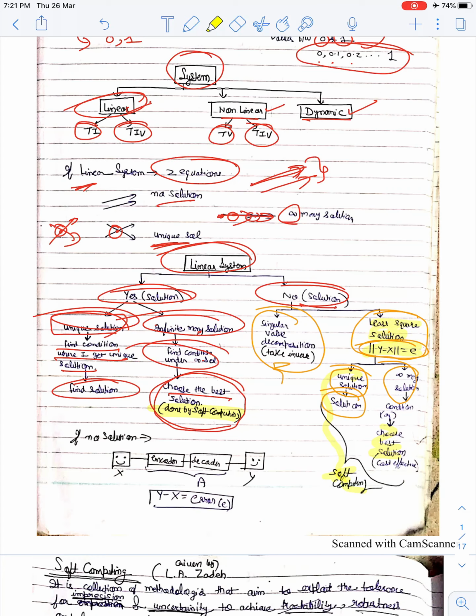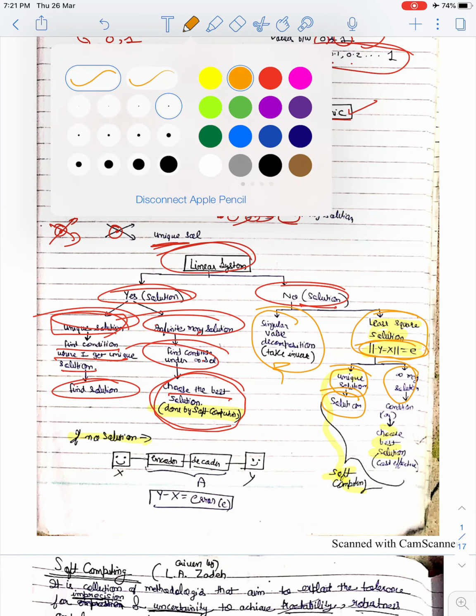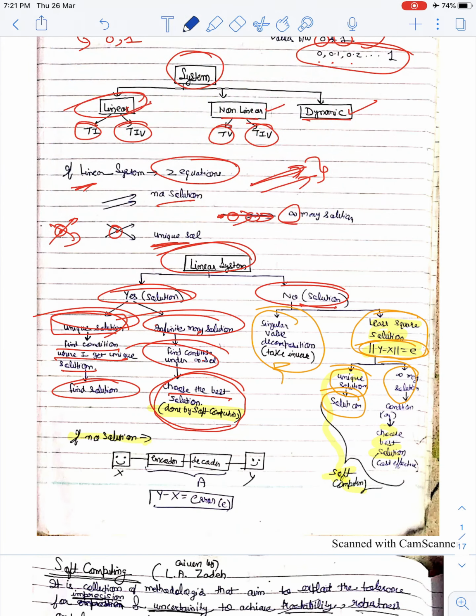Fine now. If I say it has no solution, then how can I say? Let x be some image, and I need y as the same image. What I use is, I will first put this in an encoder, then at the receiving side I will put one decoder.